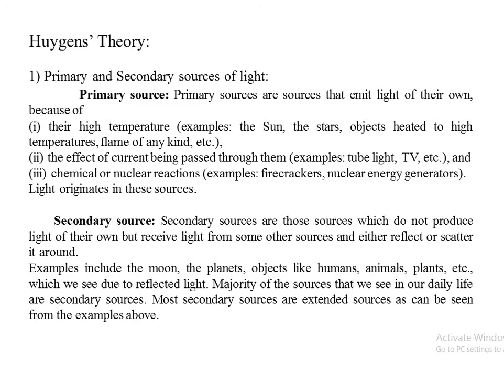Examples are here moon, planets, objects like human, animals, plants, because these are not going to generate any kind of light. But if light falls on such objects, they reflect back in the medium. Therefore, they were termed as secondary sources. Majority of the sources that we see in our daily life are secondary sources. Most secondary sources are extended sources, as can be seen from the examples above.